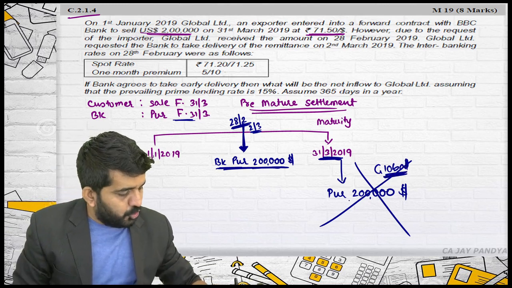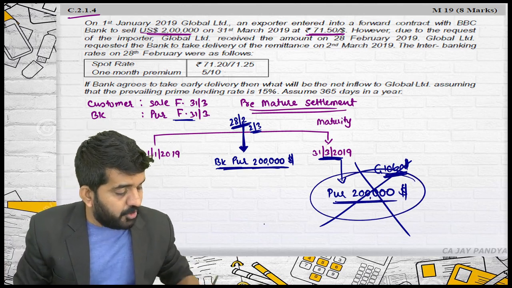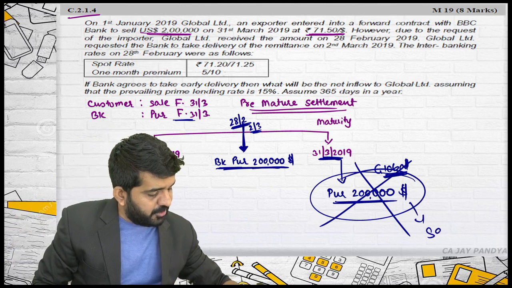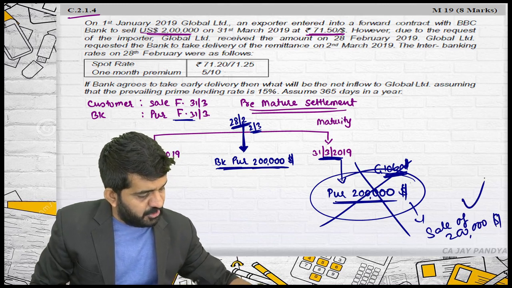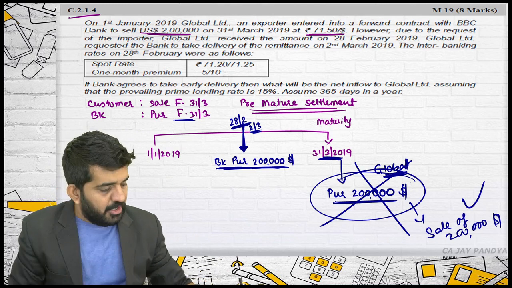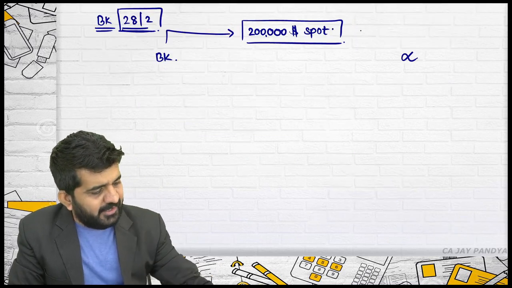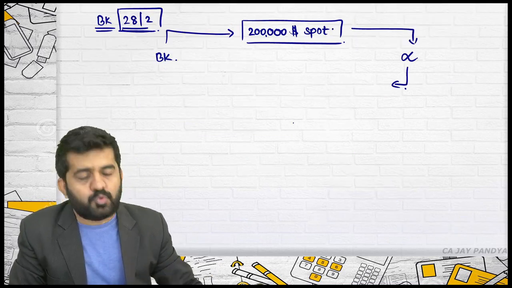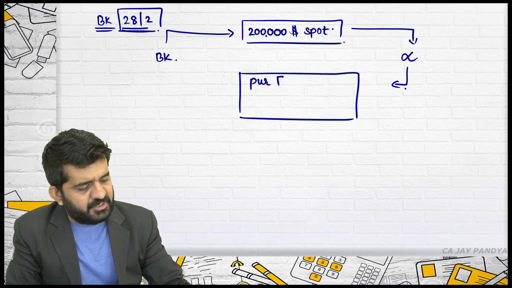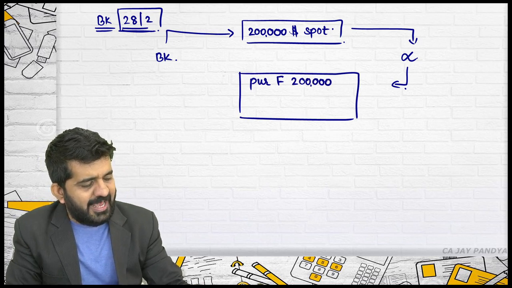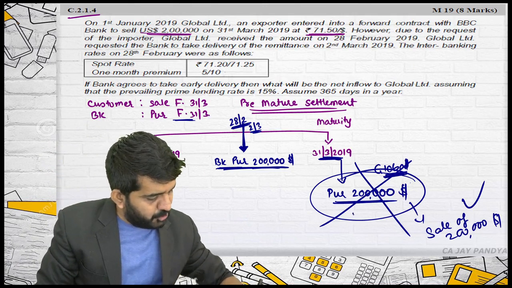Is it alright? So $2 lakh, this is not going to happen, but the bank might have already planned for this. The bank might have entered into another contract of sale of $2 lakh. This is cancelled. This is not cancelled. This is still there. Is it alright? So the bank will need $2 lakh on 31st March. So what will the bank take in return? Try to concentrate. In the swap contract, the bank will take a purchase forward of $2 lakh of 31st March, so that this position is covered.